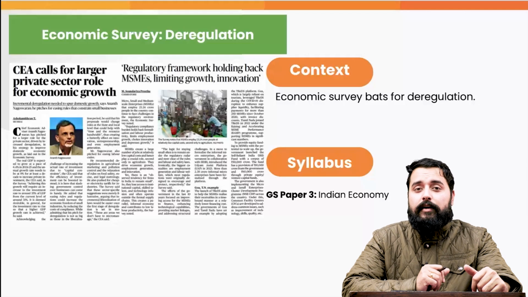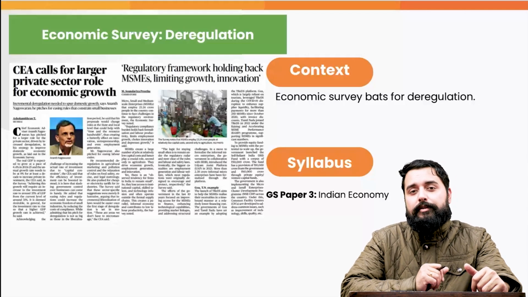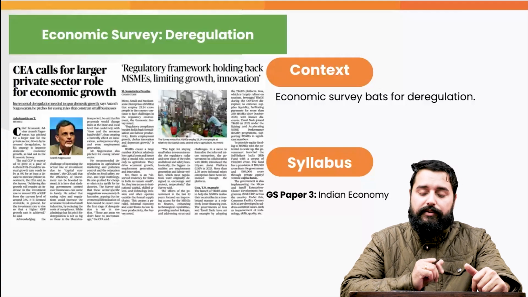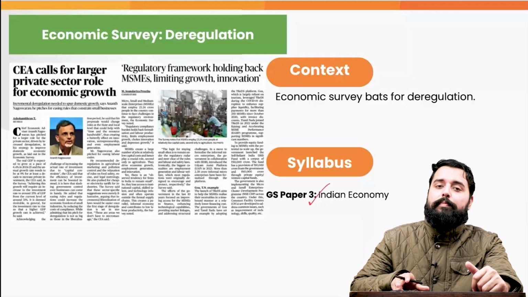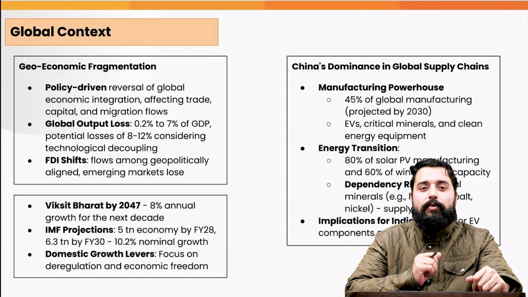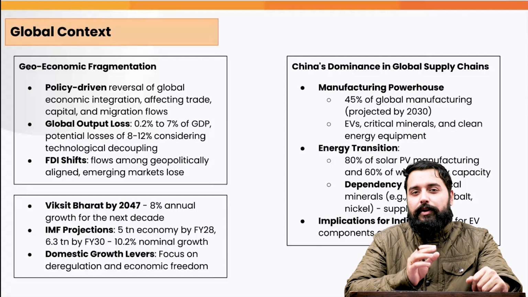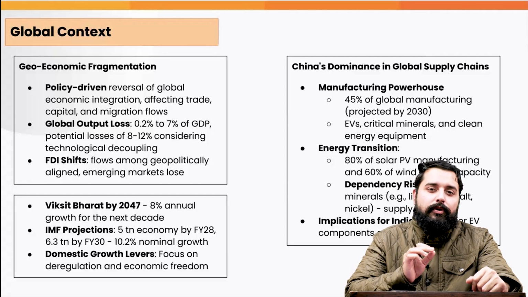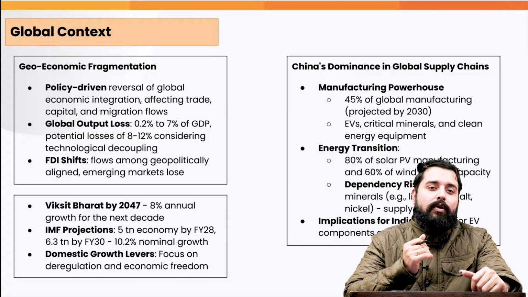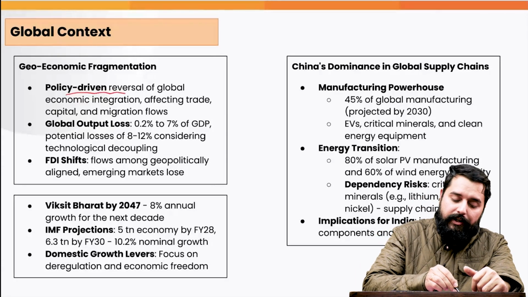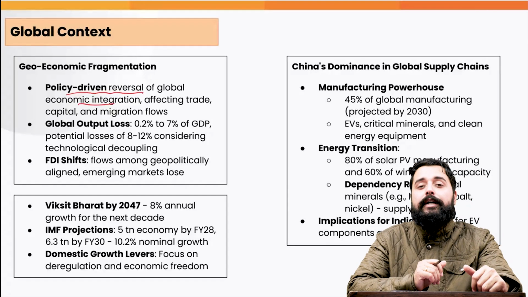Now, the next article again is related to the economic survey, focusing upon deregulation, because the economic survey bats for deregulation. This is important in GS3 under the topic Indian economy. Now, before coming to deregulation, let's have a look at the global context behind it. The economic survey argues that the world economy is going for a geo-economic fragmentation. The geo-economic fragmentation is the reverse of a global economic integration. It defines it as a policy-driven reversal of the global economic integration.